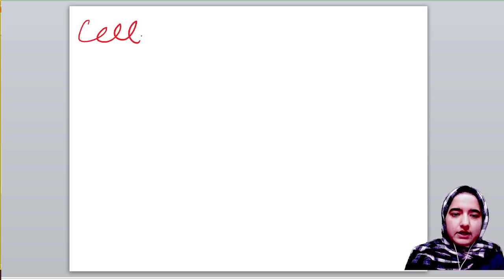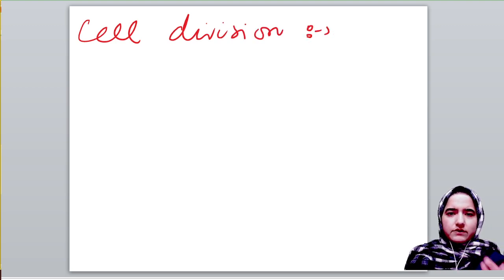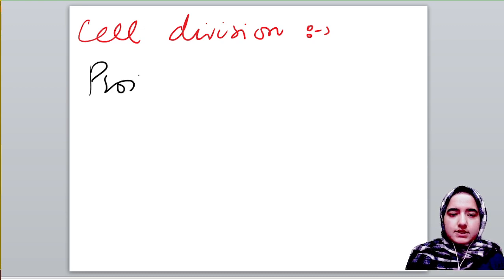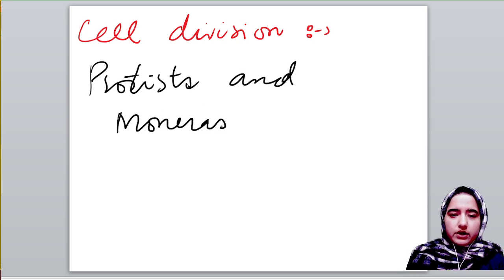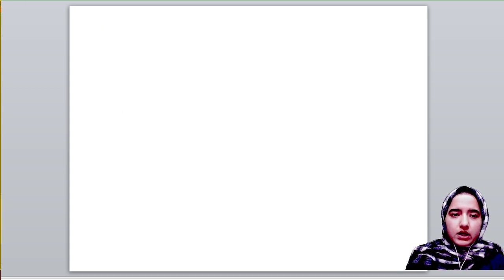Another, we have cell division. Cell division means simply division in cells, and this division may be unequal or equal. This type of reproduction takes place in protists and moneras. I hope this concept is clear.